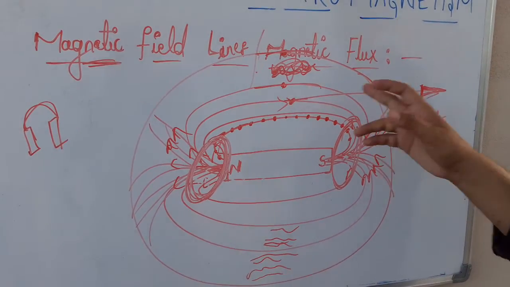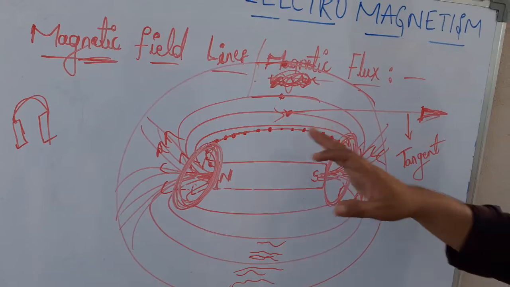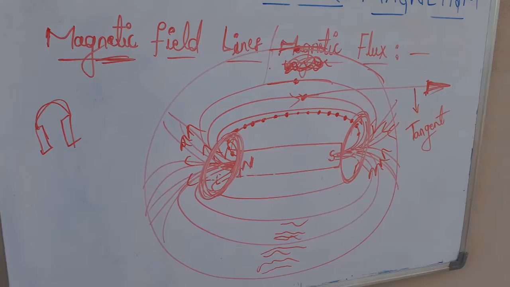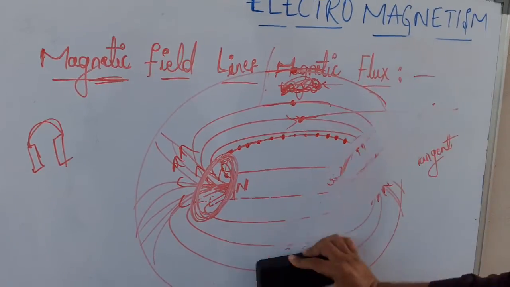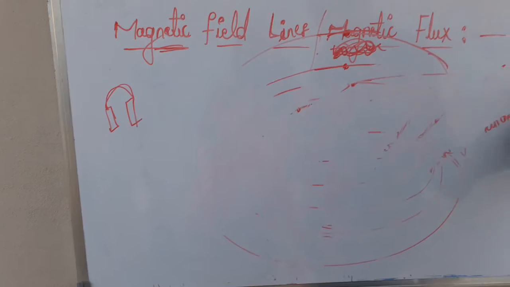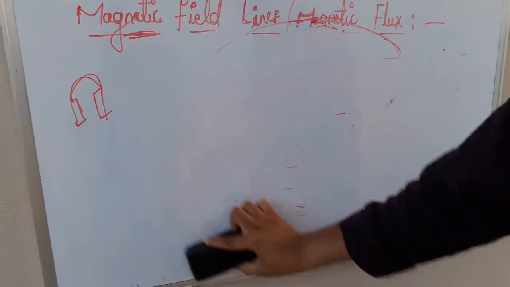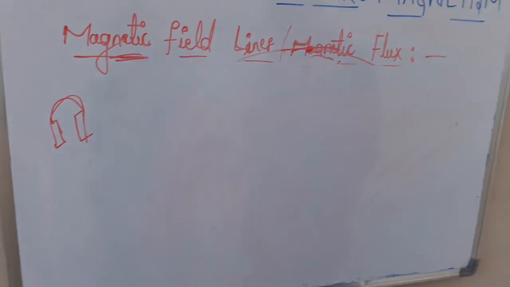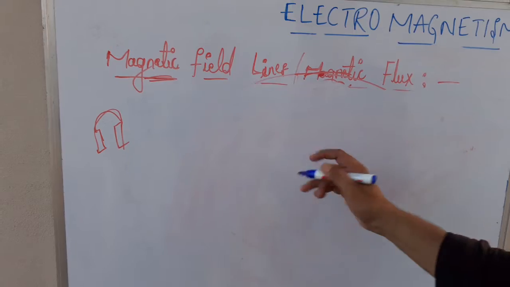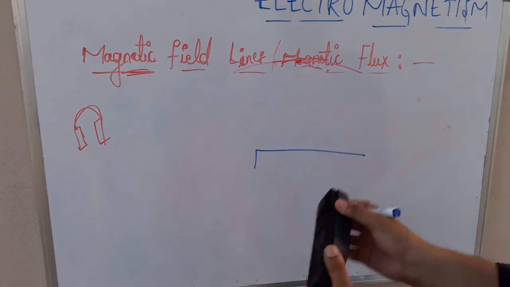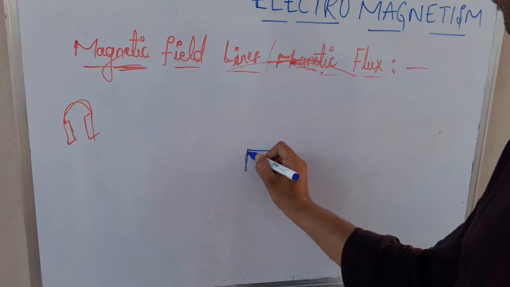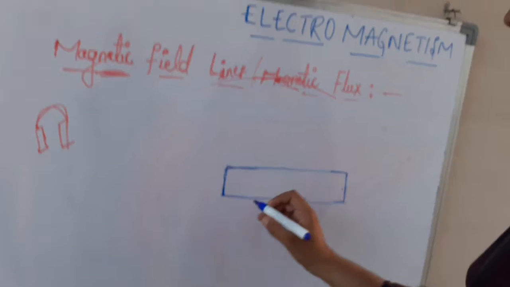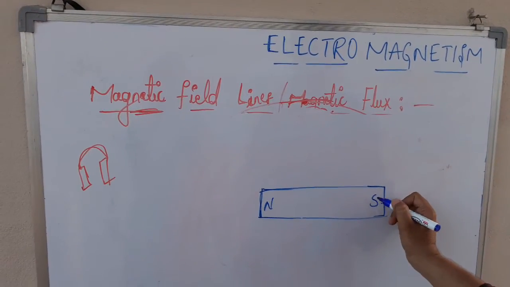And next let us see magnetic flux. Magnetic flux is nothing but... So for example, if you take a bar magnet, this is north pole and this is south pole.